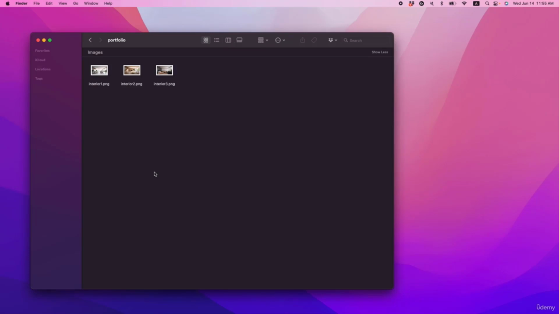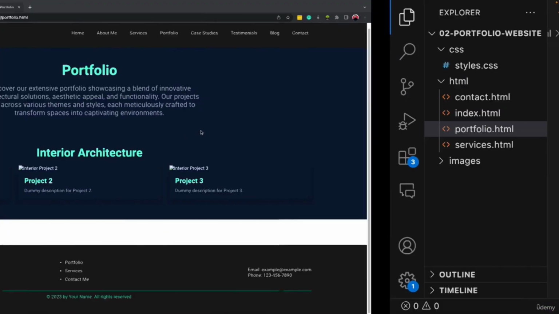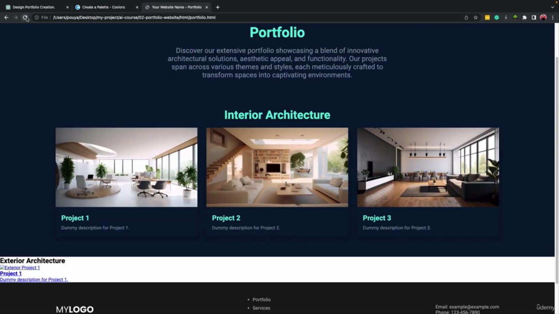Let me make it bigger. So these are the 3 images. And if we come here and refresh it, we'll see the images. Now, on the next lesson, we will work on the style of each project card separately, okay?